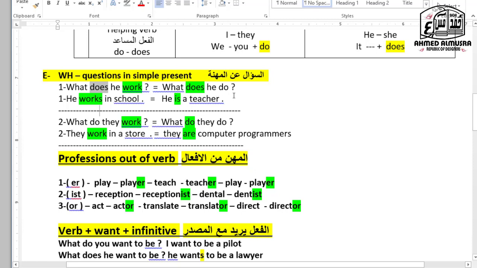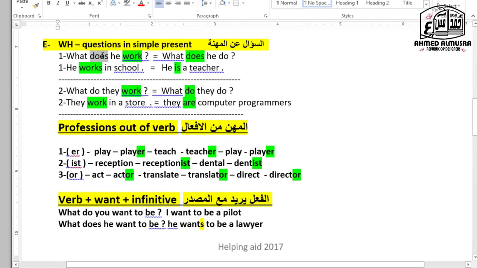Both of them have the same position, the same work, the same purpose. So what does he work? What does he do? They have the same example for both.